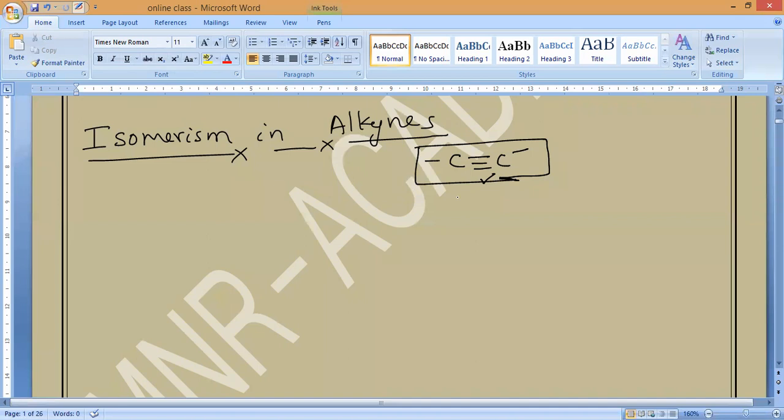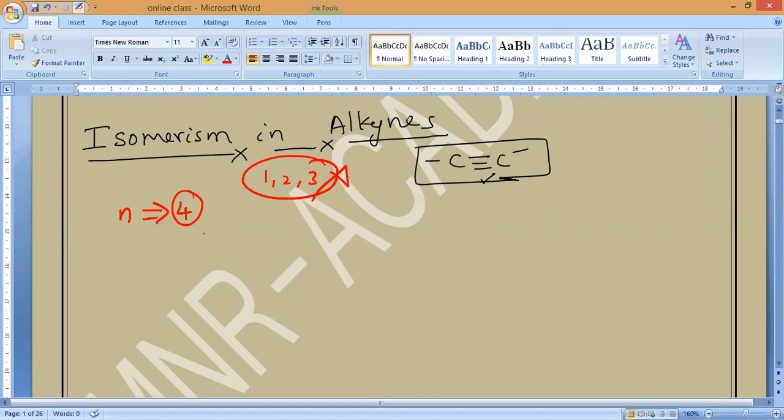And here also, while naming the carbons, the triple bond carbon should always get the lowest possible number. Now here also, n starts from 4 only. For 1, 2, 3, no isomers are present. So n is equal to 4.